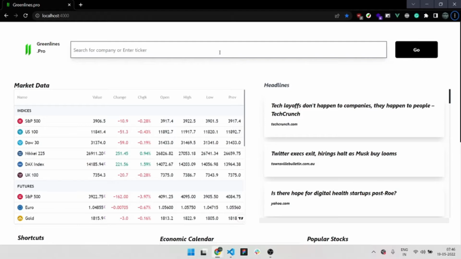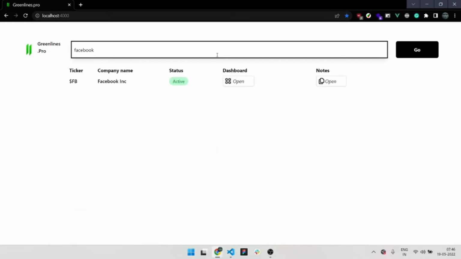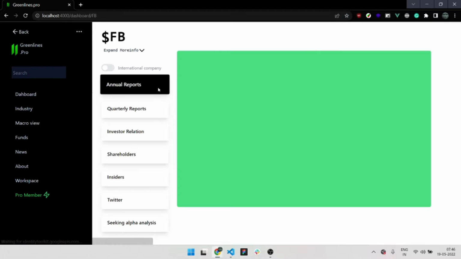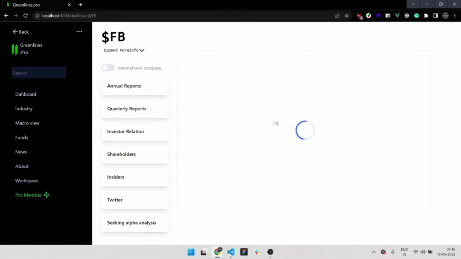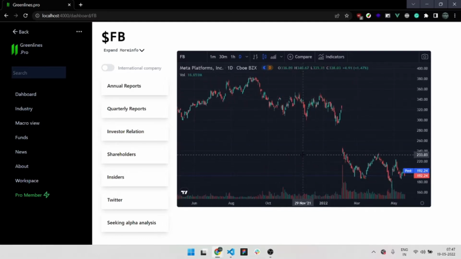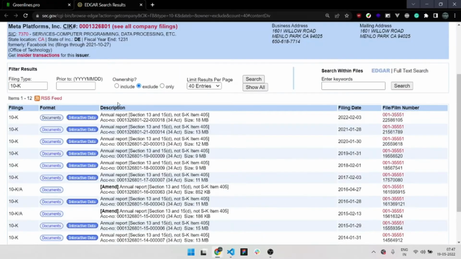What we developed here is a search that's just so accurate. If you want to type up, for example, any stock, you can just type it out and click on dashboard, and it's going to save you a ton of time. First you have the chart on the side, which is one click. You don't have to do anything. All you have to do is search and press the button, and you have annual reports. So you click on them, and it will open up the annual reports.